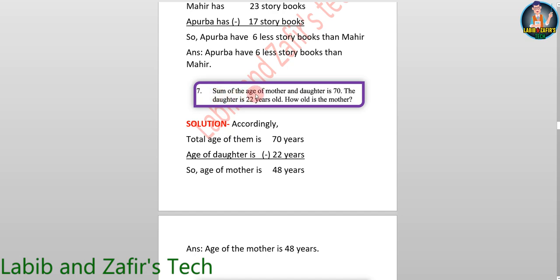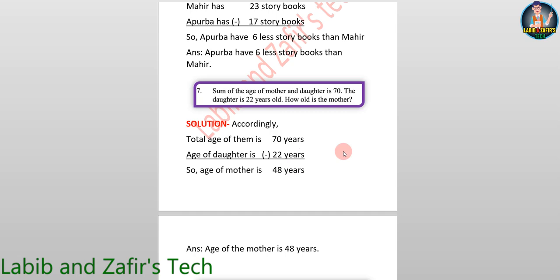Sum of the age of mother and daughter is 70. The daughter is 22 years old. How old is the mother? Solution: accordingly, total age of them is 70 years. Age of daughter is 22 years.